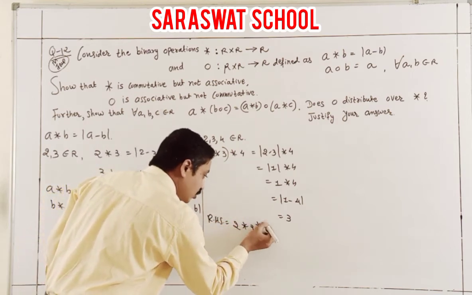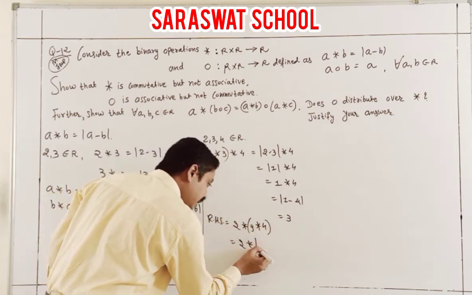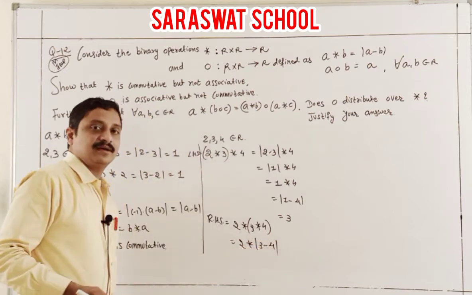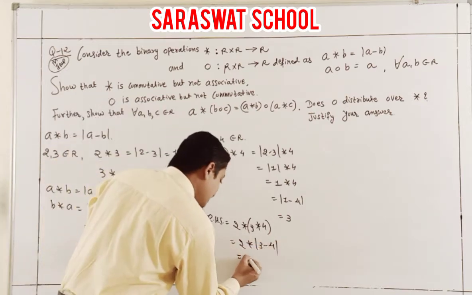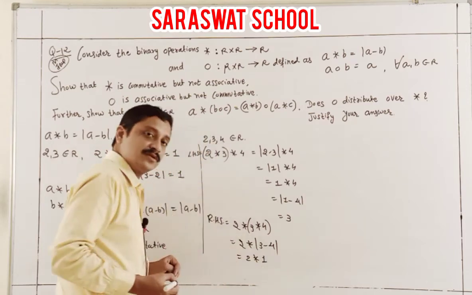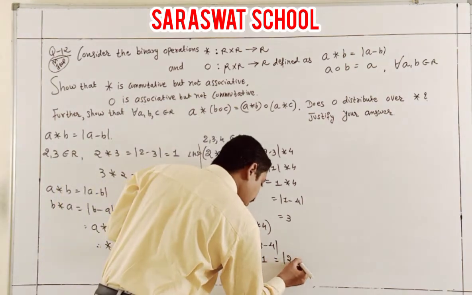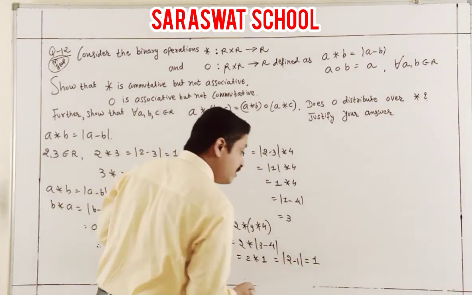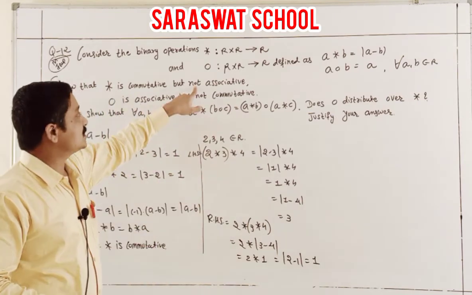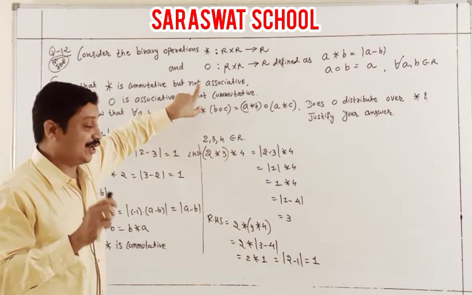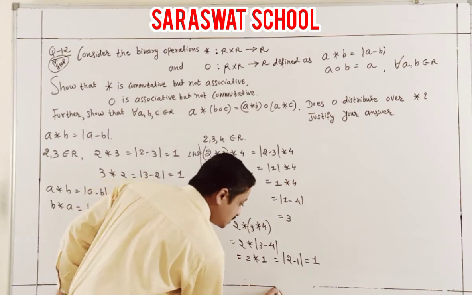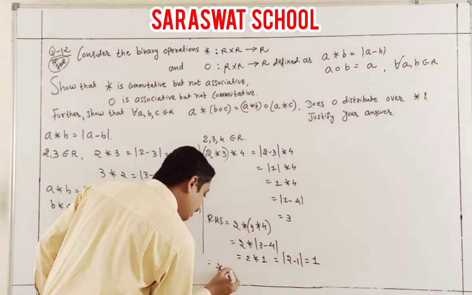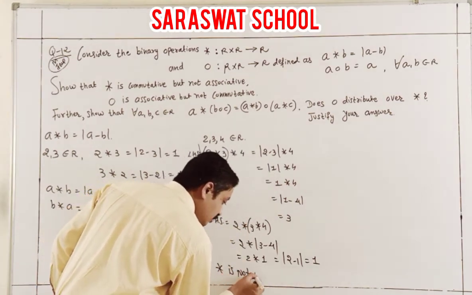The RHS is 2 binary, then 3 binary 4 in the bracket. And what is 3 minus 4? Yes, it is 1 only. So you can now write 2 minus 1. Check: is it the same? No. So these are non-associative, finished. Therefore, I am telling you finally, binary is not associative.